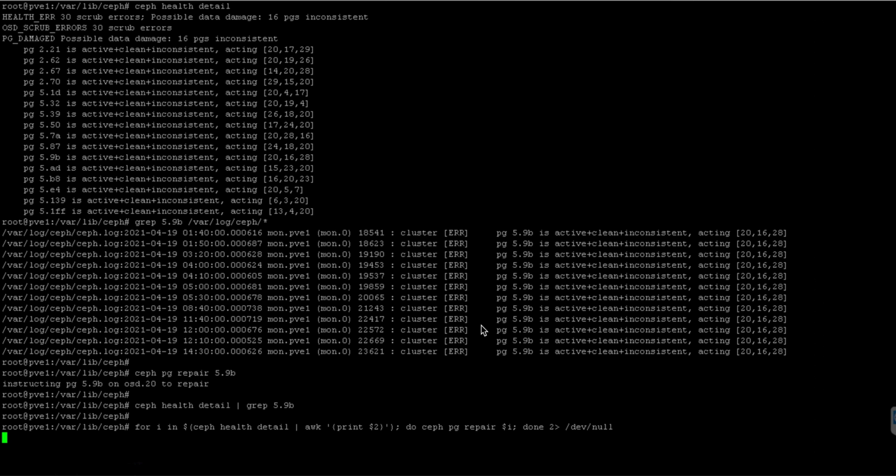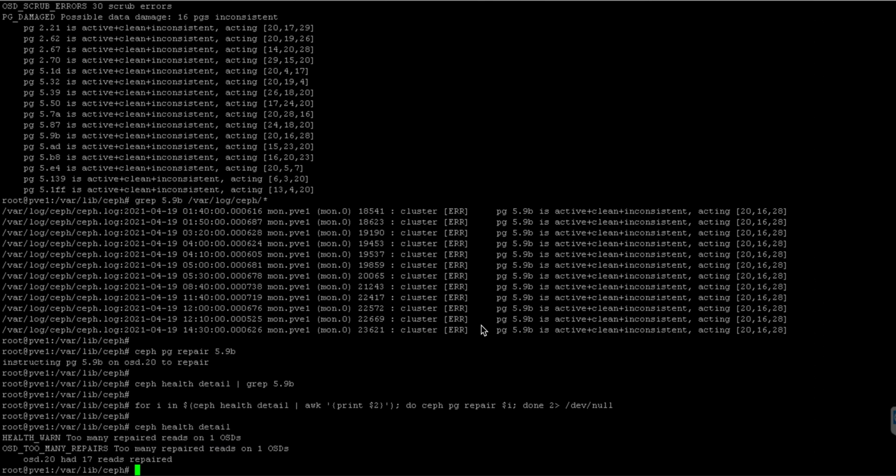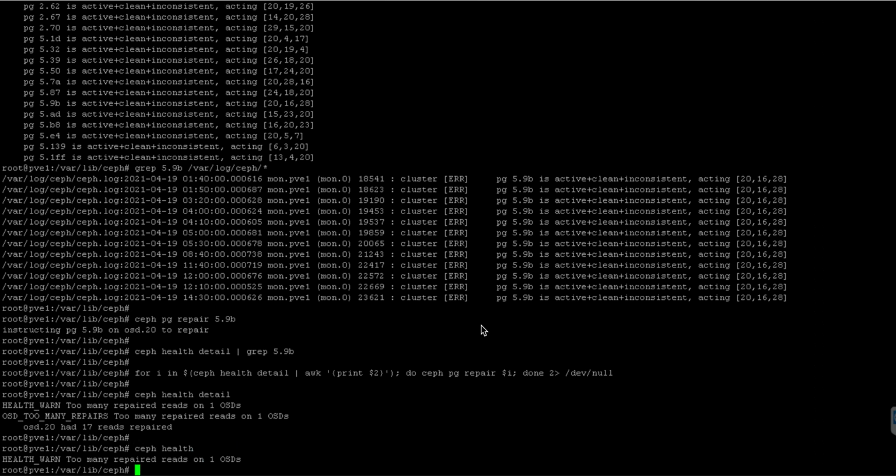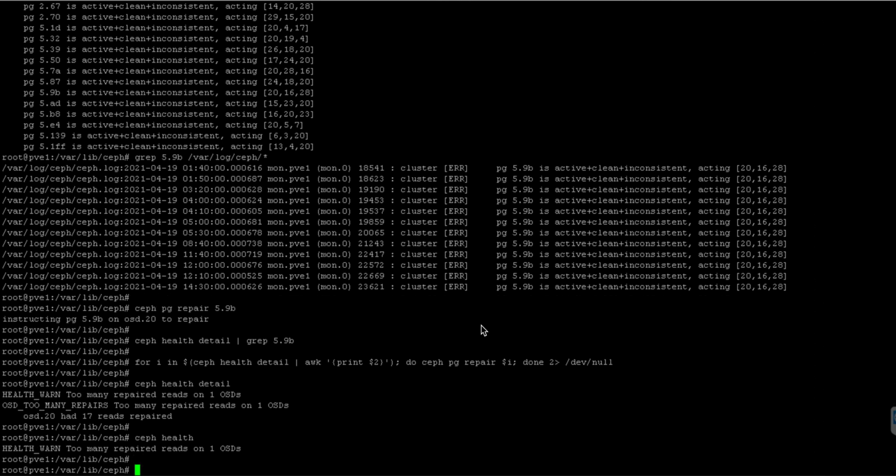Wait a few more seconds. Okay, we have a warning that there are too many repaired reads on one OSD. But it's okay, there are no inconsistent placement groups.